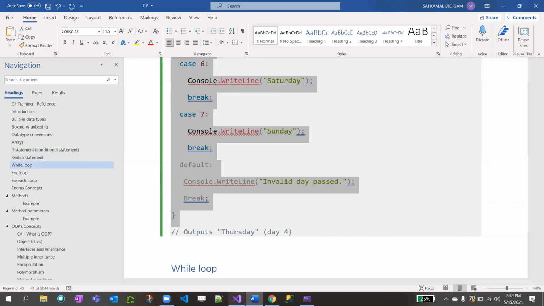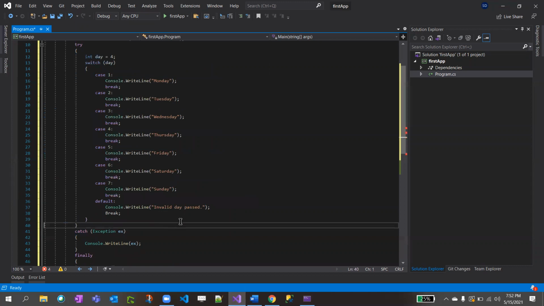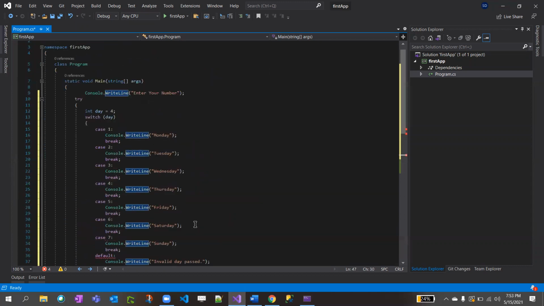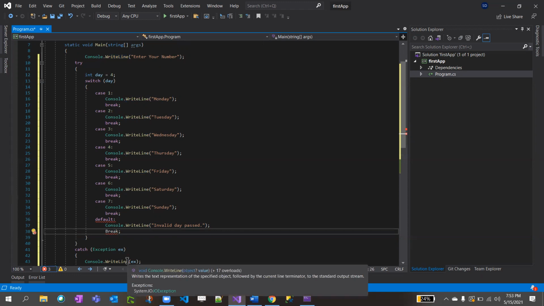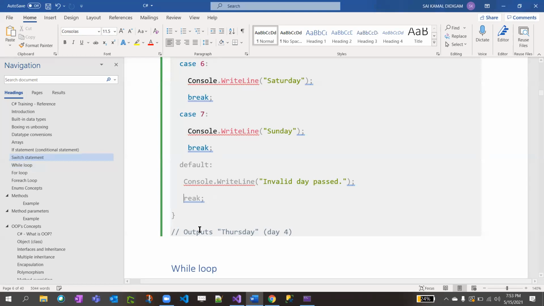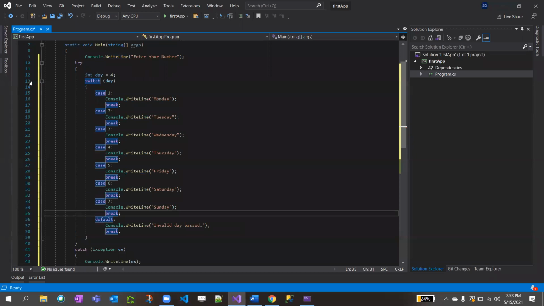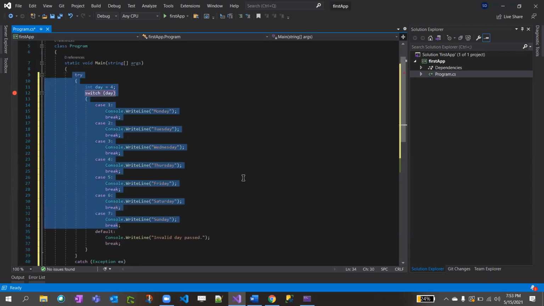Okay, now if you see this code, I just copied it and pasted it inside the main function.